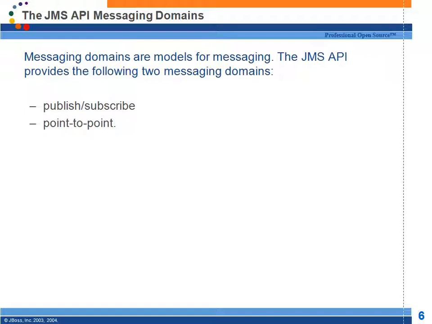Now whenever we are sending messages, we need to send it to some destinations, and the receiver also will pick it up from the destinations. So whenever you are messaging, you should message to a destination. There are two types of destinations: topic and a queue. A message which is sent to a topic can be received by multiple subscribers. A message which is sent to a queue will be received by only one receiver. The terminology is publisher, subscriber, and topics.